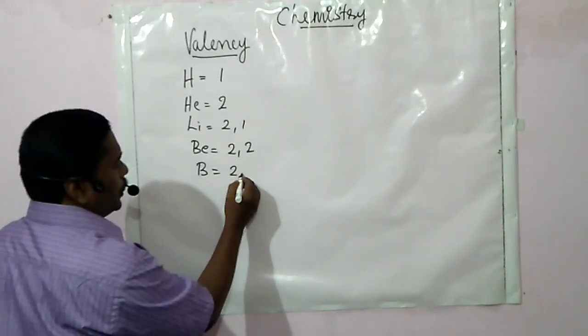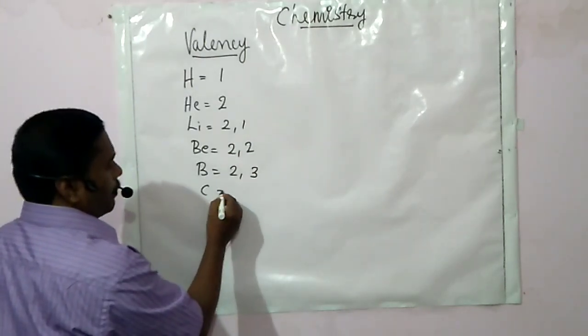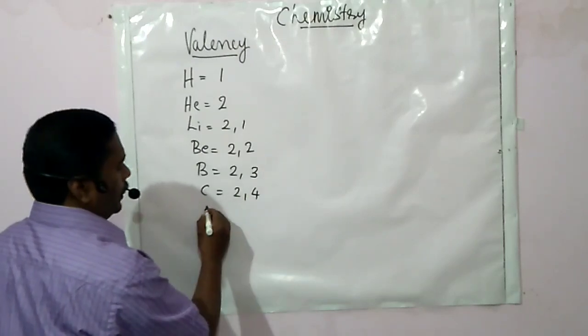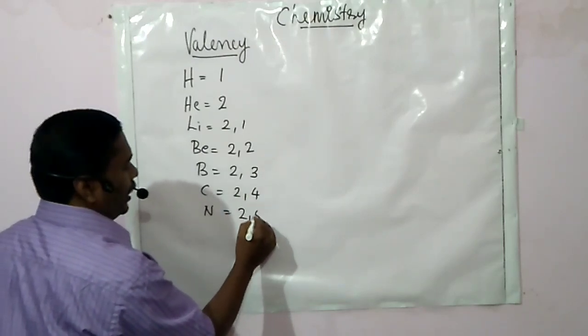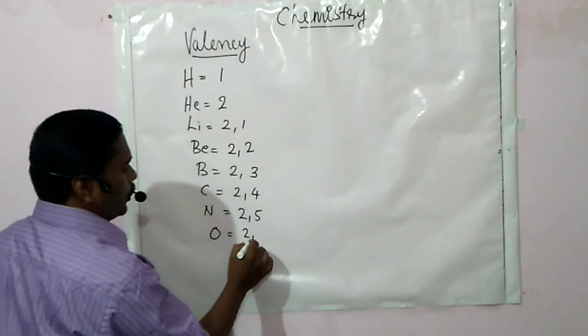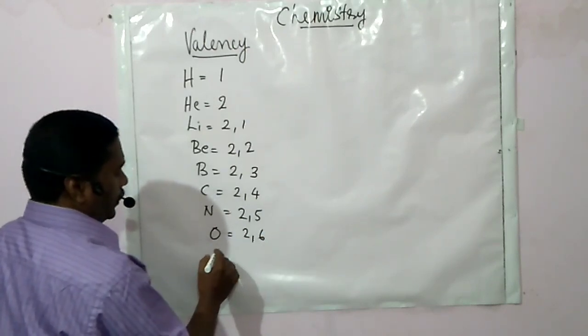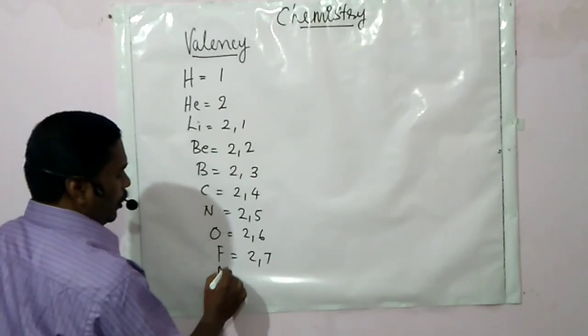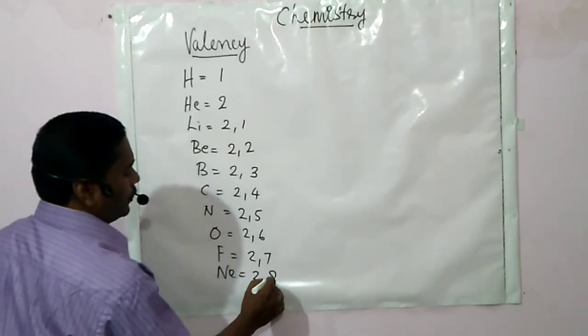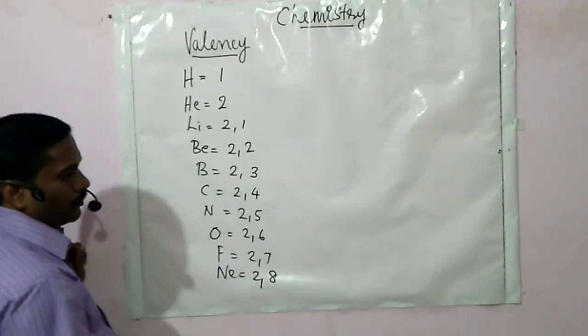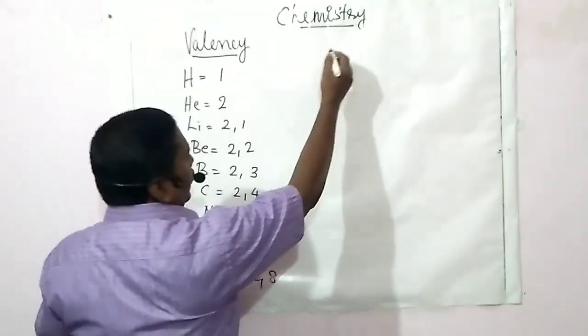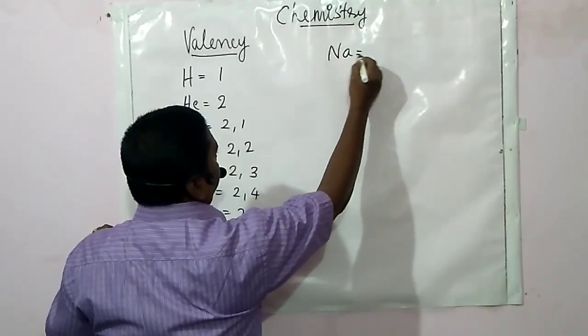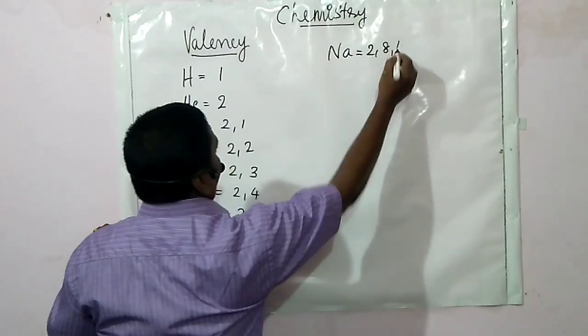Boron, 2, 3. Carbon, 2, 4. Nitrogen, 2, 5. Oxygen, 2, 6. Fluorine, 2, 7. Neon, 2, 8. Then 11, sodium, 2, 8, 1.